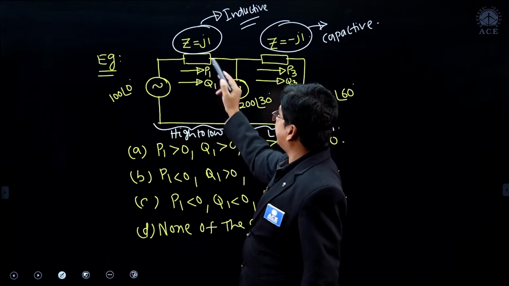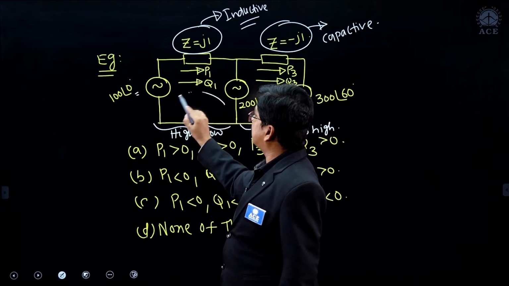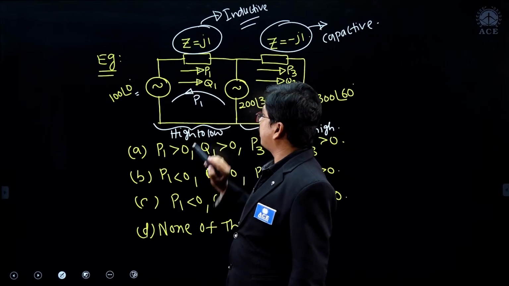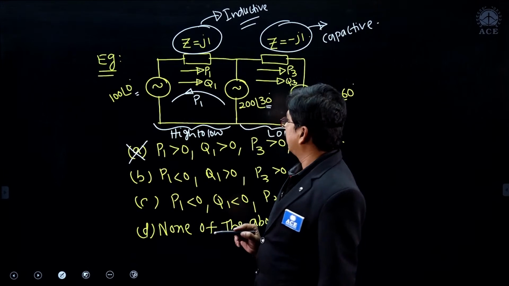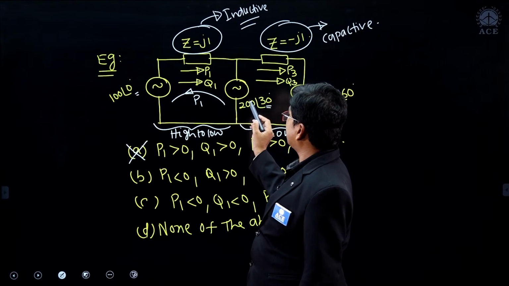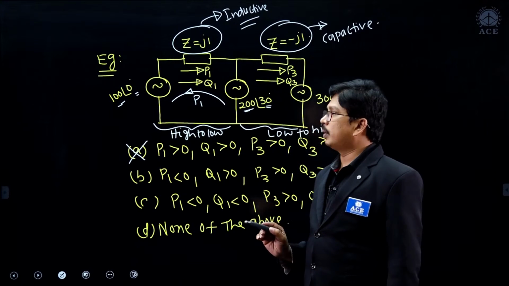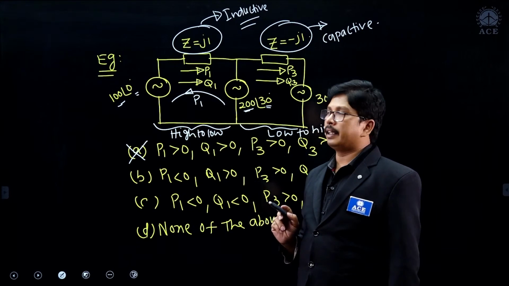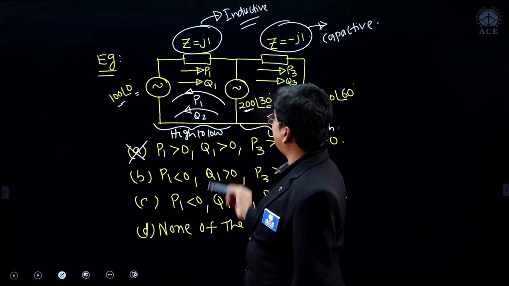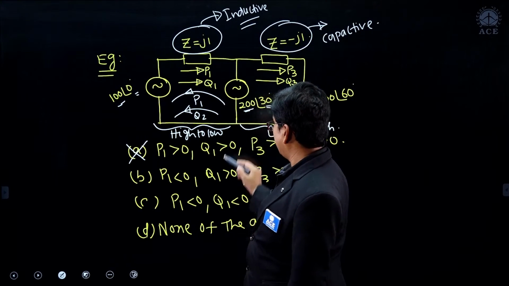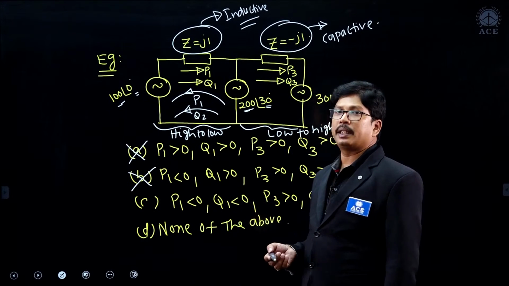In case of inductive transmission, high to low, here it is 30 degrees, here it is 0 degrees, the active power has to flow in this direction. This is the direction of active power P1, but they have gone in the opposite direction, P1 less than 0, option A eliminated, right. And next one, here 200, here it is 100, reactive power always flows from high voltage to low voltage. So here it is 200 and here it is 100, so the reactive power is flowing in this direction, Q2. So Q2, it is given in this direction, should be less than 0. They have given it is greater than 0, option B also eliminated, right. We have to see whether it is option C or option D.